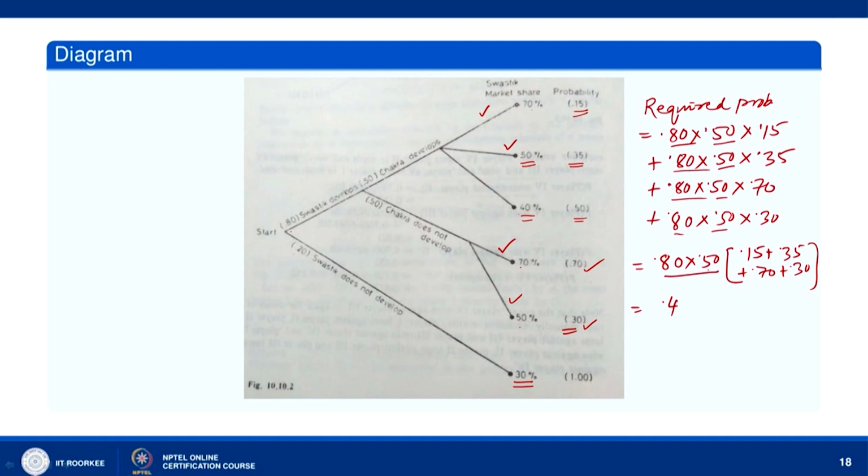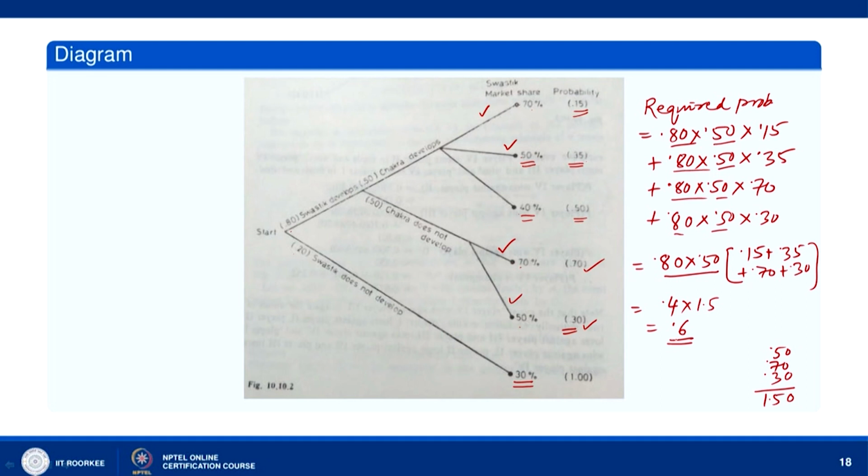This is 0.80 into 0.50, which means it is 0.4. And here how much do we have? 0.15 plus 0.35 is 0.50, 0.50 plus 0.70 plus 0.30 is 1.5. So, we get 0.4 into 1.5, which is 0.6. So, the required probability is 0.6.